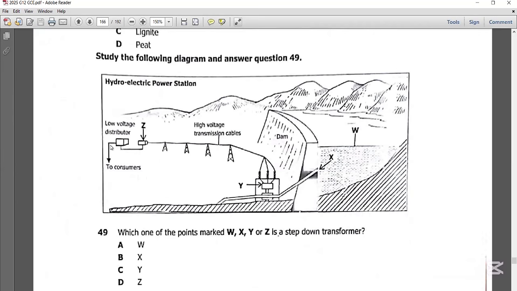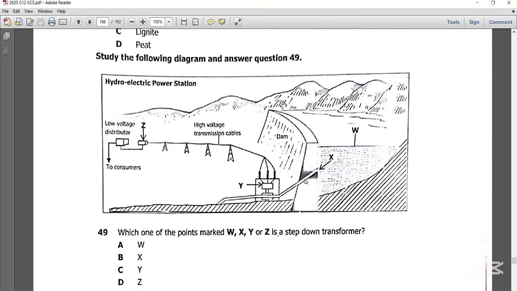Now, question 49 has a diagram which is showing us the stages that are involved in the production of electricity using water, using hydro. So this is hydropower generation. If you look at hydropower generation, you have W here, which is the head pond or water reservoir.